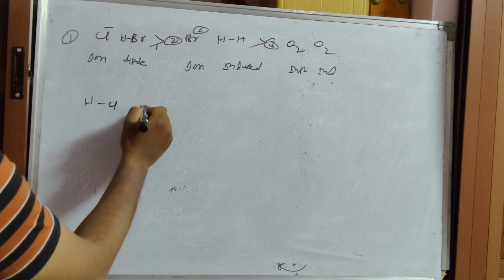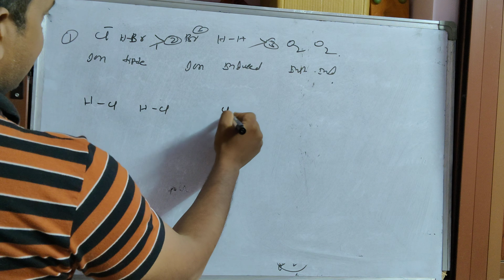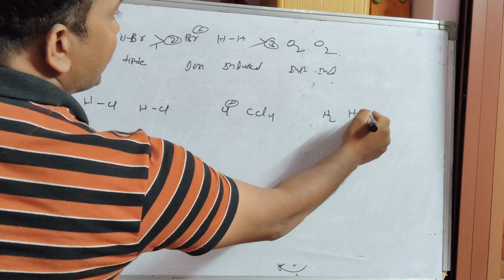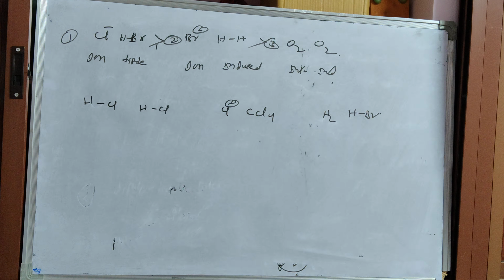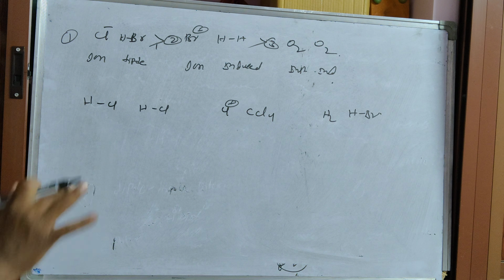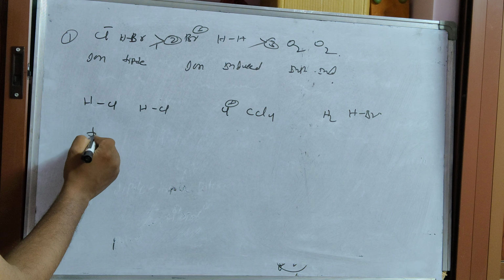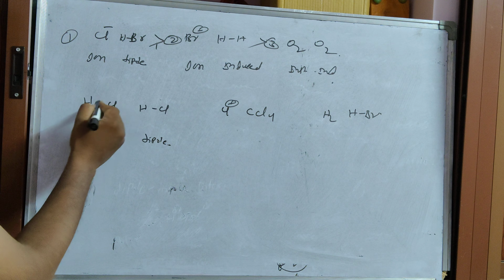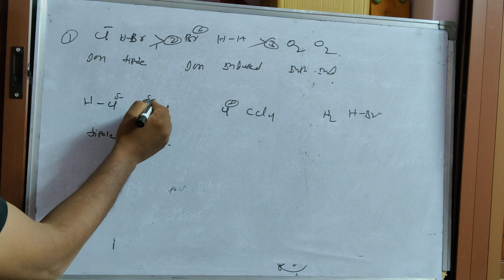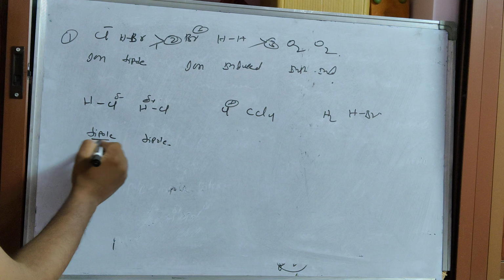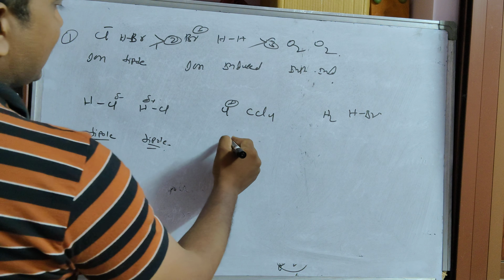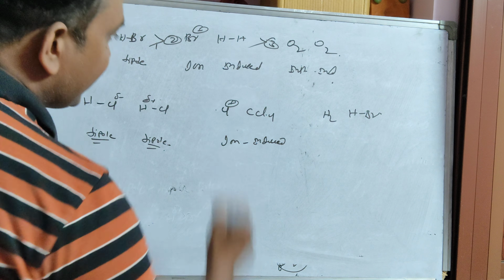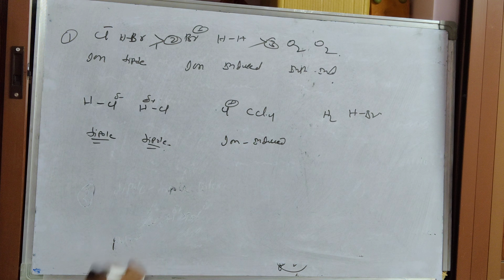Next, take HCl and HCl, next Cl minus with CCl4, next hydrogen with HBr. Which one is greater? This is dipole, because these two have an electronegativity difference. One gets a negative charge and the other gets a positive charge. That's why this is dipole interactions. This is ion and induced dipole. Due to this ion, it will get an induced dipole. This is non-polar in nature.